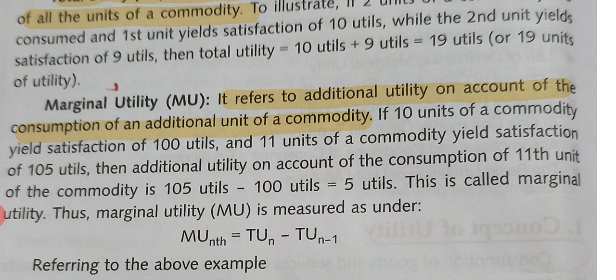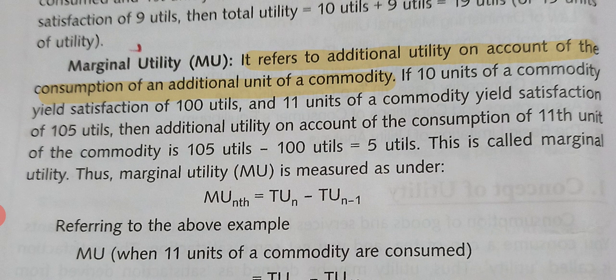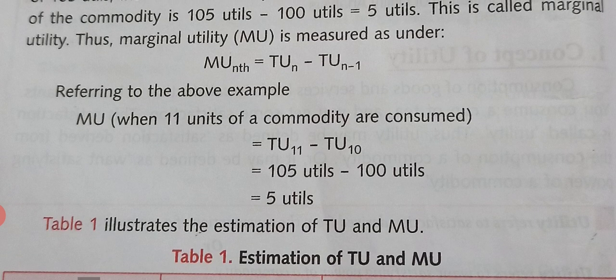Now there are a total of 11 units and total utility is 105 utils. So what is the addition of the utility when you consumed one more unit of the commodity? In the 10 units you got 100 utils of satisfaction, and when you consumed 11 units, then you got 105 utils of utility.